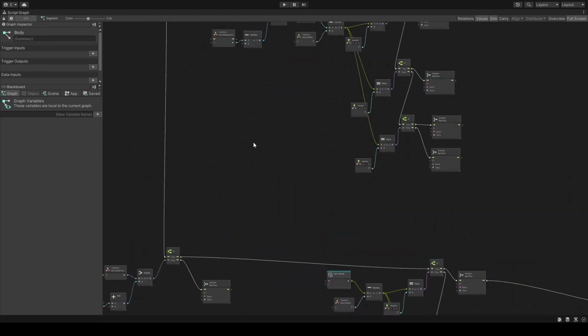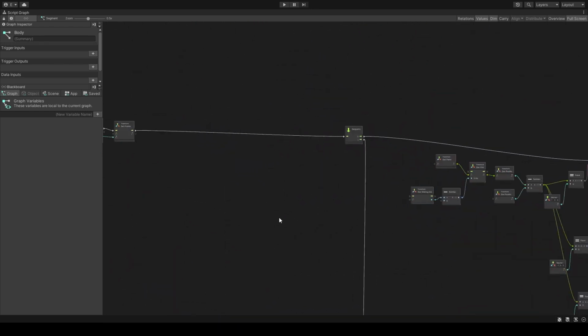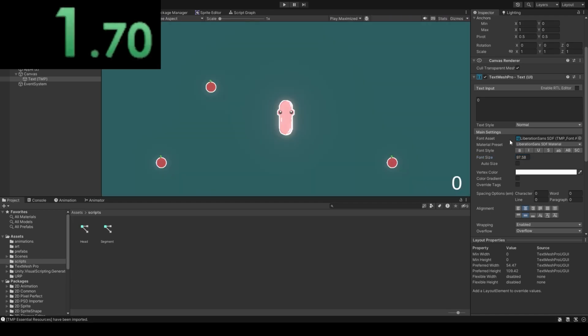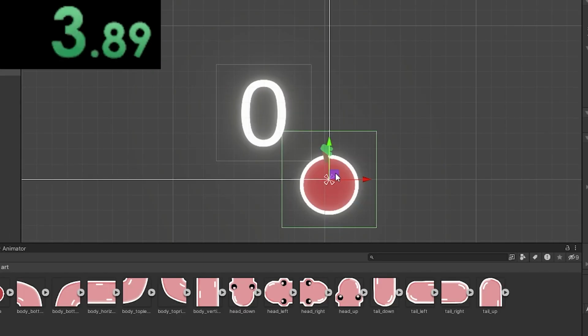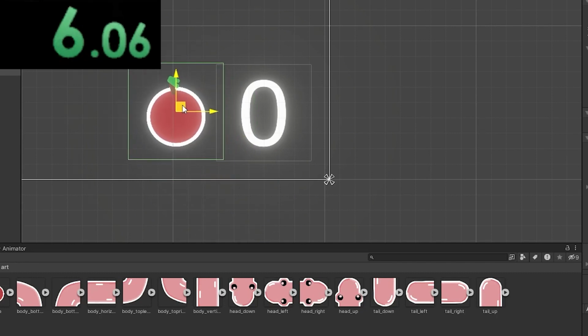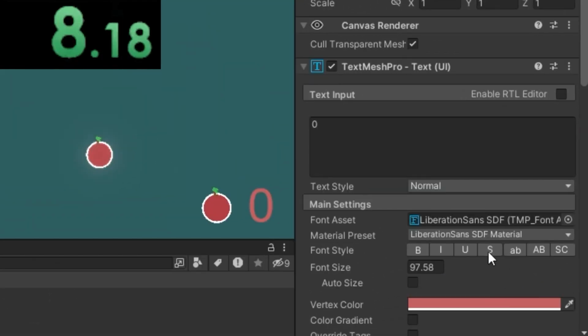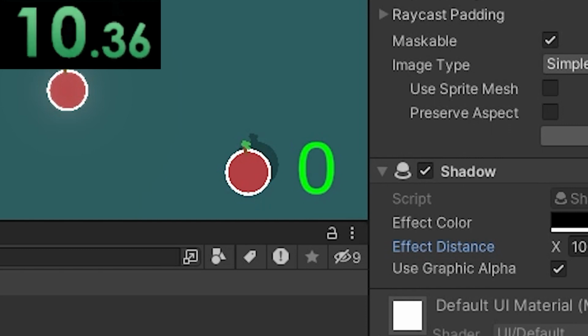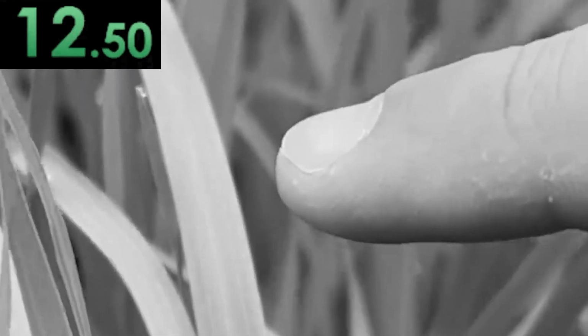stuff is getting messy. Let's just ignore the mess we created and switch to making a beautiful, never mind, an okay looking UI. Slap on a counter with some nice glow to it. Apple next to the counter so you know how many apples you've eaten. Make it green because why not? And add a nice drop shadow to the apple. We're so goddamn close, I can already smell the grass.